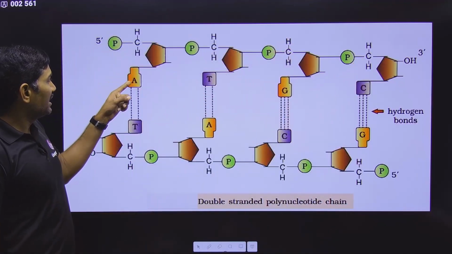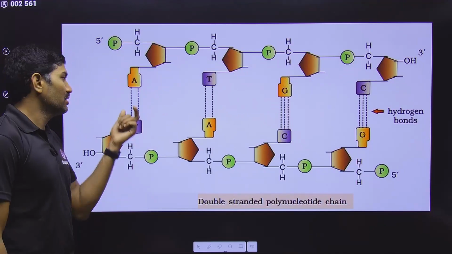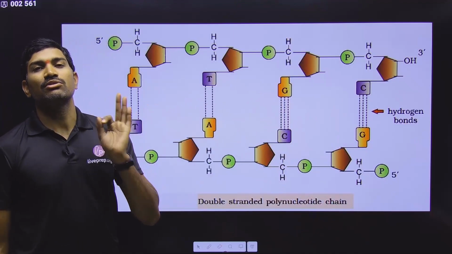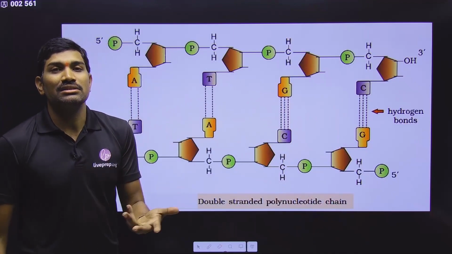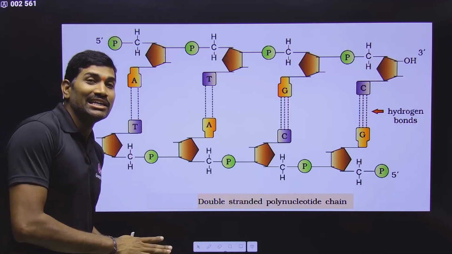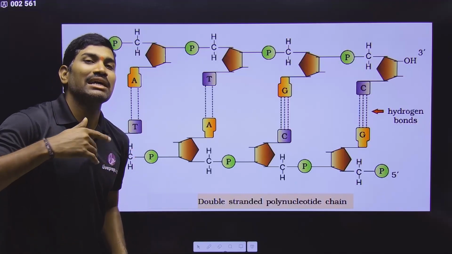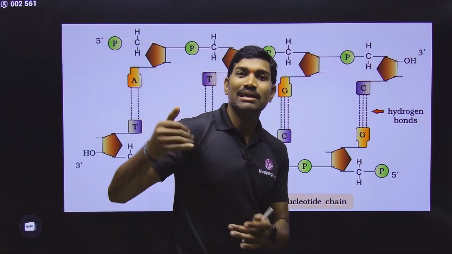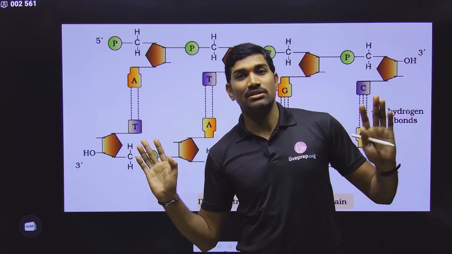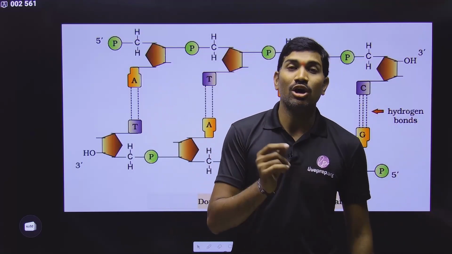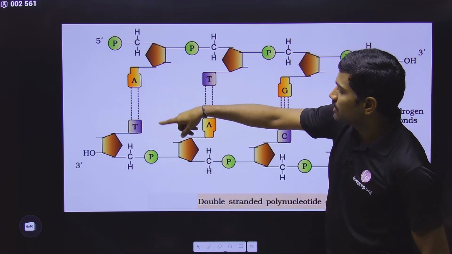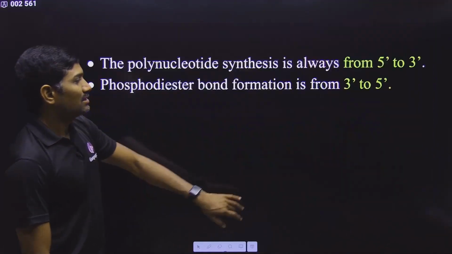Observe carefully. Between adenine and thymine of opposite strands, 2 hydrogen bonds. Between guanine and cytosine of opposite strands, 3 hydrogen bonds are present. In the examination, sometimes they may give a statement that 2 hydrogen bonds are present between adenine and thymine of the same strand. Many students don't read "same strand." They will read that yes, 2 hydrogen bonds are present between adenine and thymine, so it is correct. No, read the complete sentence. If they say "of same strand," then it is wrong. It is between opposite strands. So observe these sentences very carefully.